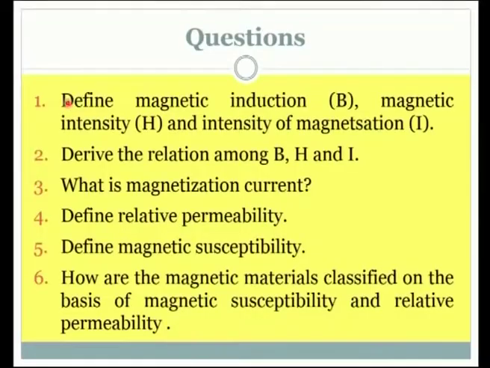Before we wind up this lecture, let us test our understanding by answering these questions. Define magnetic induction B, magnetic intensity H and intensity of magnetization I. Derive the relation among B, H and I. What is magnetization current? Define relative permeability. Define magnetic susceptibility. How are the magnetic materials classified on the basis of magnetic susceptibility and relative permeability?